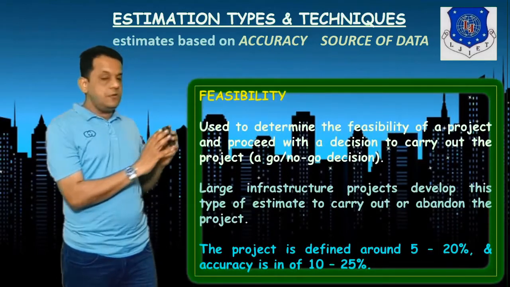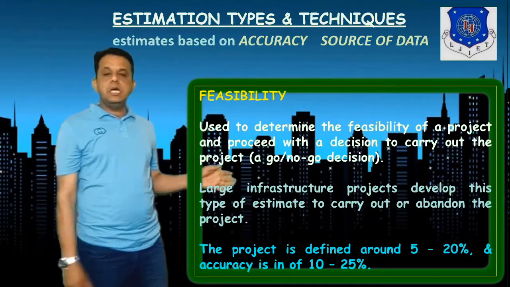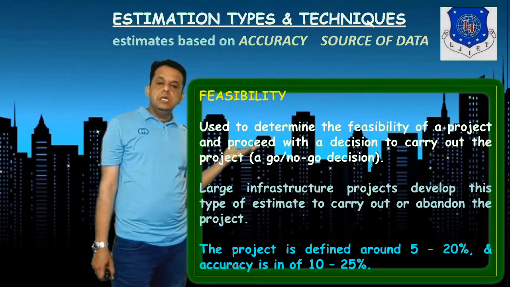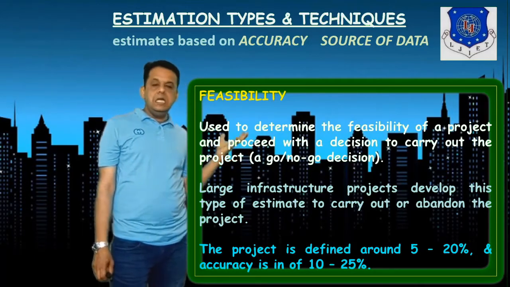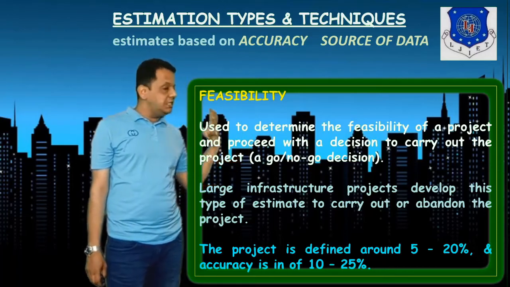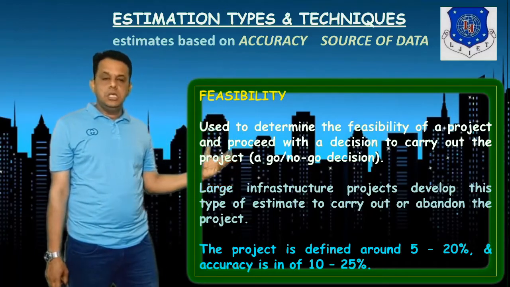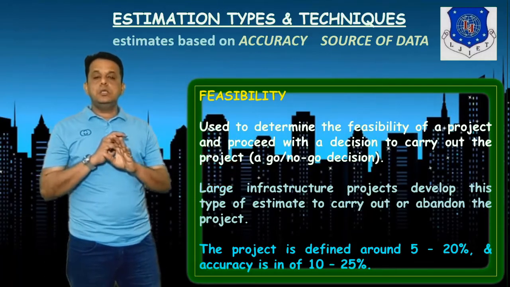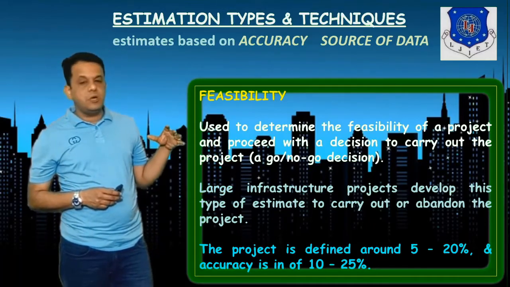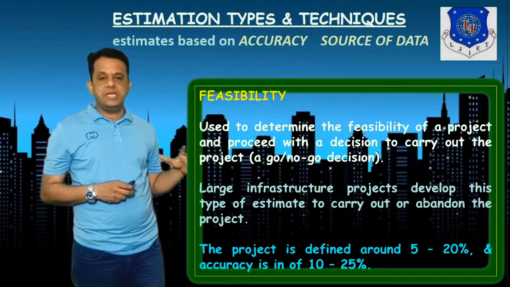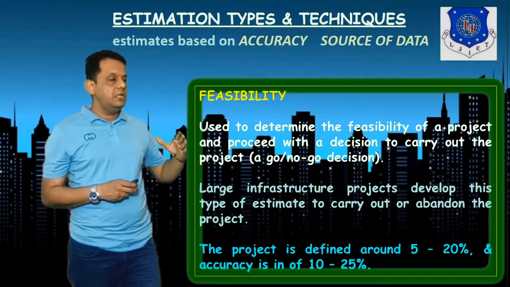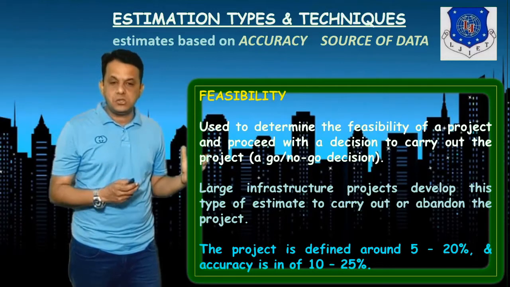The first one is the feasibility study. Here it uses the available data, and it will take a decision whether this project is feasible or not, whether to go or not to go. It is actually for the large infrastructure projects where an initial decision is a must, on how to start or whether to start or not.